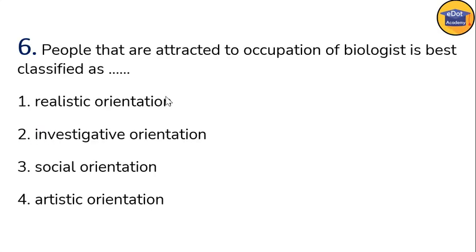Now next question 6. People that are attracted to the occupation of biologist are best classified as? The people who are attracted towards biology, means science subject, always have investigative orientation. That means their logic is that they go for the research type, means scientific aptitude, you can say. So the answer here is investigative orientation.